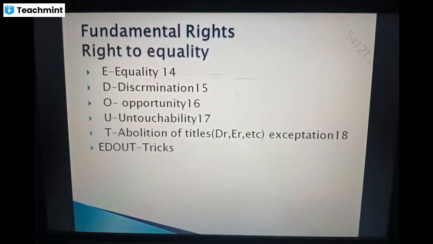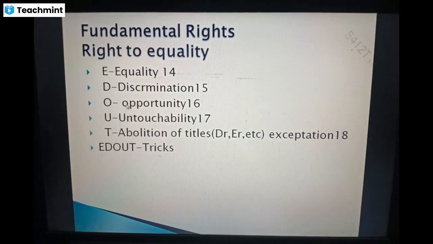First, fundamental rights. As we know, we study right to equality. So what is right to equality? There are some articles we have to remember. For that, you have to remember only a single technique, a single word, that is ADDOUT. Here E is for right to equality.